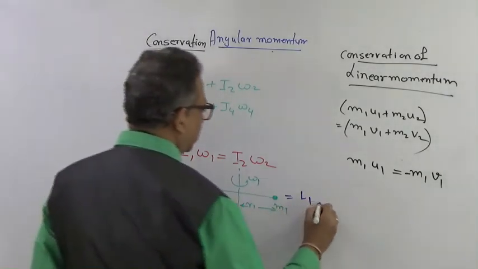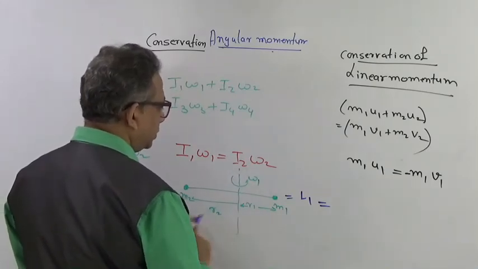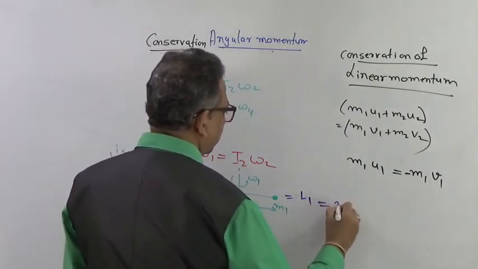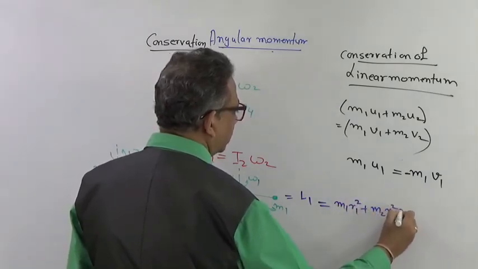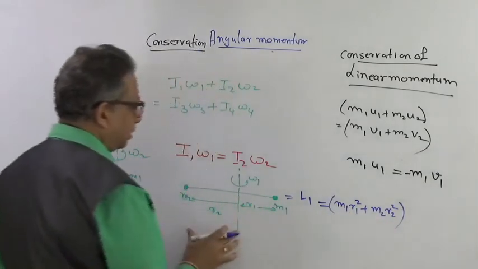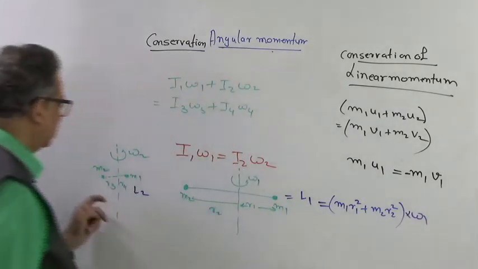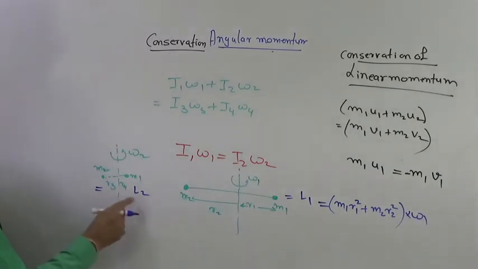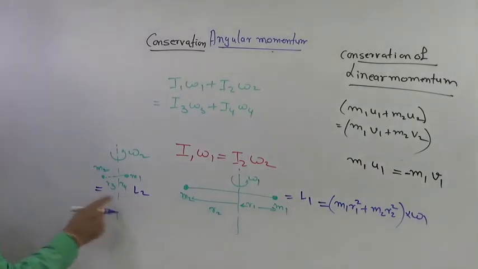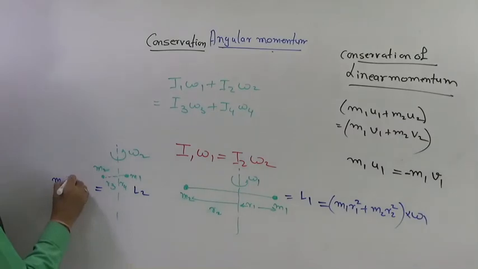L1 can be given as the moment of inertia of the system. What is the moment of inertia of the system? That will be M1 R1 square plus M2 R2 square. This is the I of this system, into omega 1. Now the angular momentum has changed to a new equation, and that would be M2 R3 square.